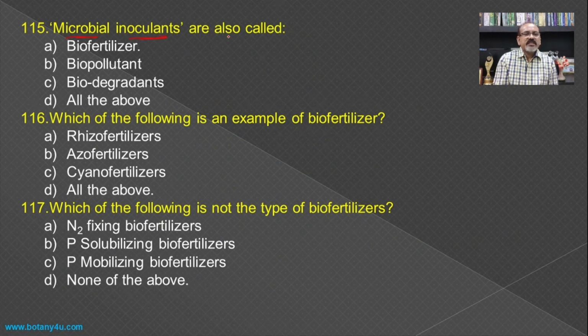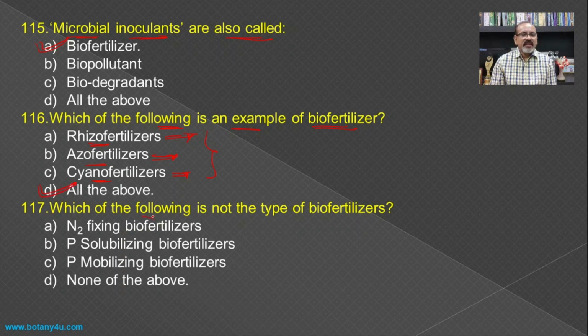Microbial inoculants are also called, it is the name used in replacement of biofertilizers, and hence microbial inoculants are known as biofertilizers. Then which of the following is an example of a biofertilizer? Rhizofertilizer, azofertilizer, cyanofertilizer. Rhizofertilizer means through Rhizobium, Azotobacter or Azobacter, and Cyanophyceae or the members of the cyanobacteria, and hence all these three are used as biofertilizer, and hence all the above becomes the answer for this question.